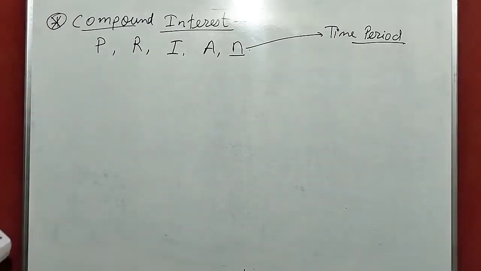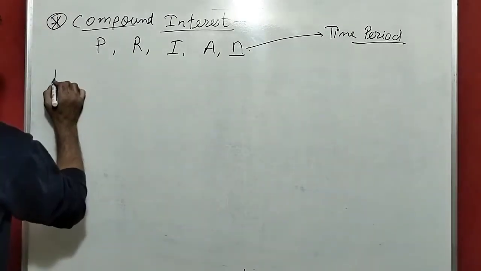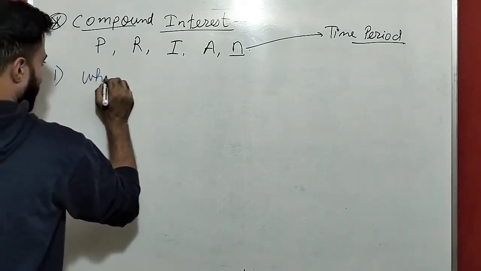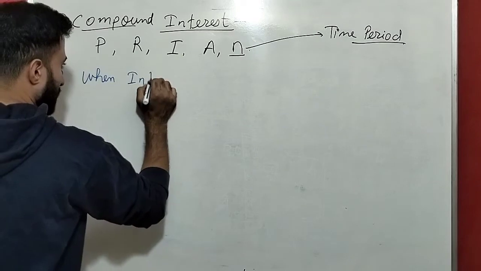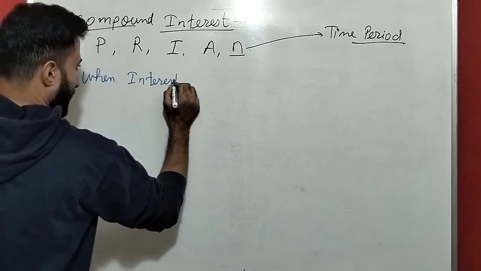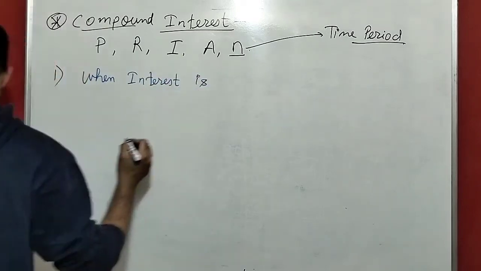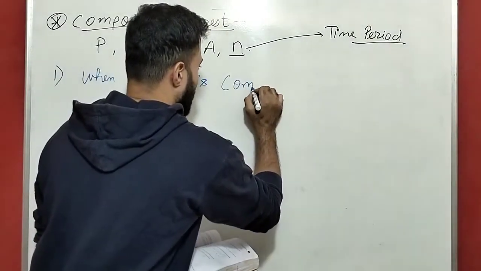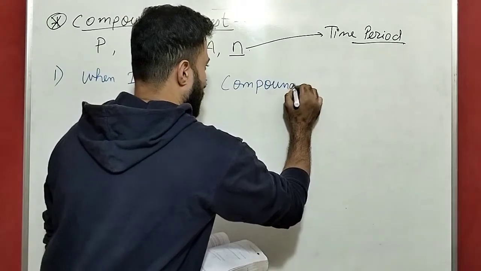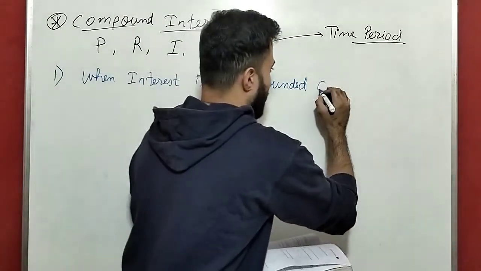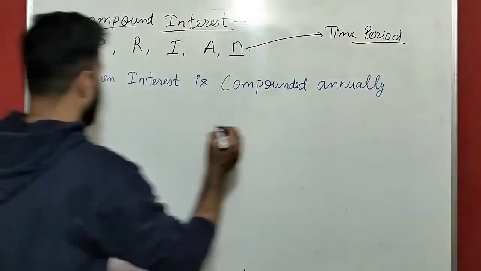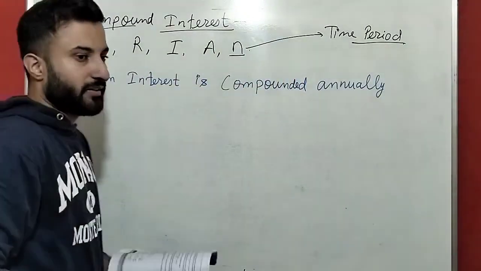Compound interest means the first condition is when interest is compounded annually. Guys, see, in the question it is given.